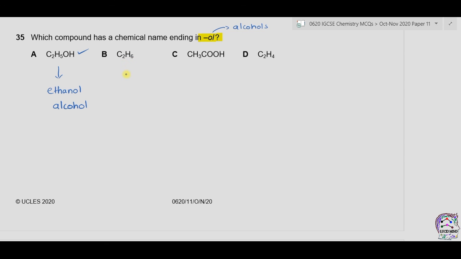B is C2H6, which is ethane, and it is an alkane. C is CH3COOH, which is ethanoic acid, and it is a carboxylic acid. D is C2H4, which is ethene, and it is an alkene. So the only alcohol is A, ethanol.